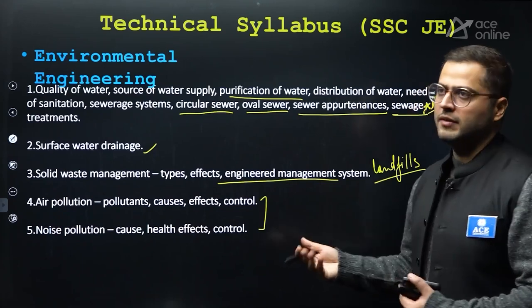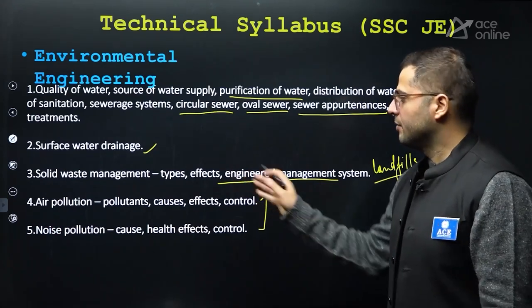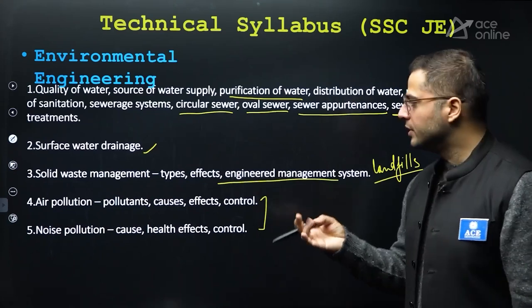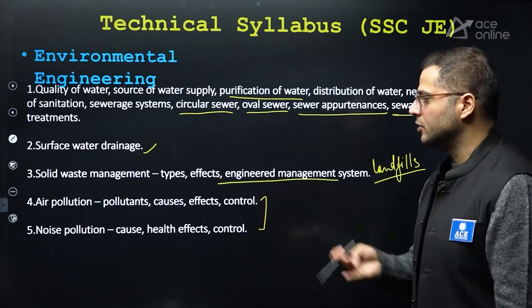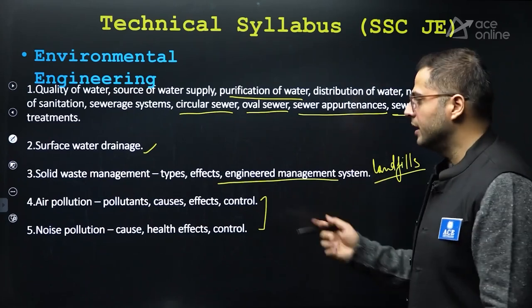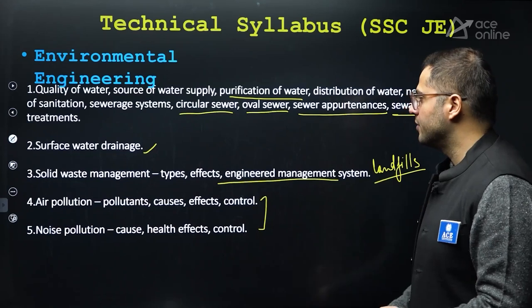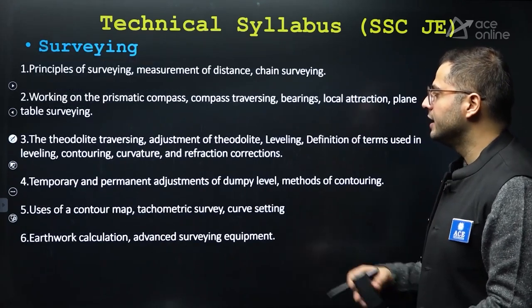In notes also, they will cover hardly 5 to 10 pages or 11 pages. So air pollution is easy, talking about pollutants, causes, effects and controls, everything. And noise pollution, health effects and control, right? How to calculate noise pollution as well. So these two can be covered very easily. After that, surveying is there.